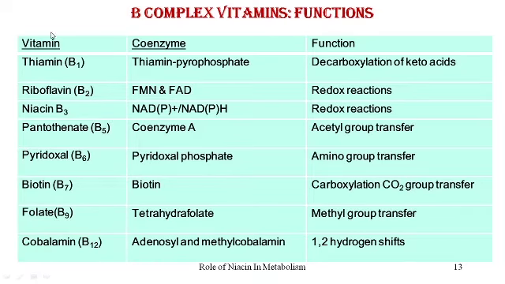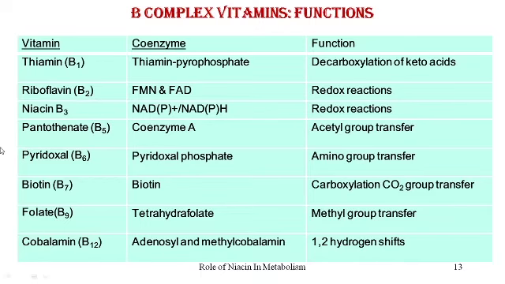You've already studied this classification and the role of these vitamins in your higher secondary classes also. So, just to enlist the B complex vitamins and their functions, which we are going to study in our upcoming lectures, the B complex vitamins are B1, B2, B3, B5, B6, B7, B9, and B12. Now, you'll see why the numbers in between are missing. Some substances had been identified to have a coenzyme role or an important role as a dietary component, but afterwards their coenzyme role or function could not be confirmed, and so those substances were deleted from the list.